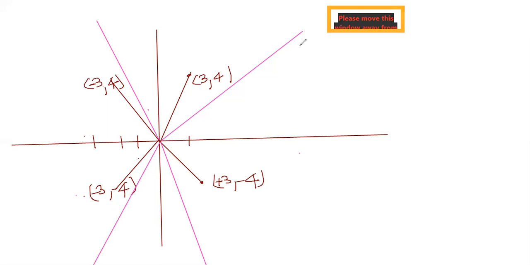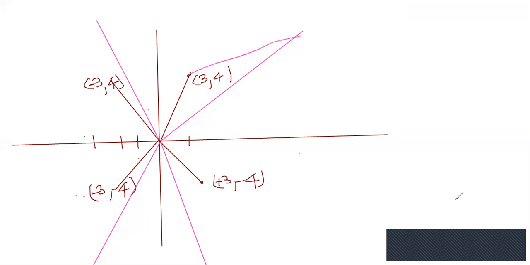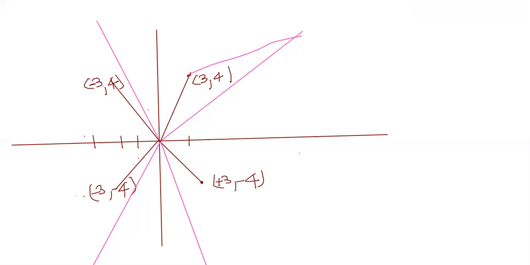Sir, you have drawn it wrong, OB will be on the other side. No problem, that is not a problem. I'm just drawing it for your simple understanding. To draw perfectly I would have to use a scale and other tools. This side you understood, no? OAB, this AB I'm interested in. Actually you're right, this should be this side, no? That's what you're saying to me. I will make it this side. What you're saying is, how can I move this?